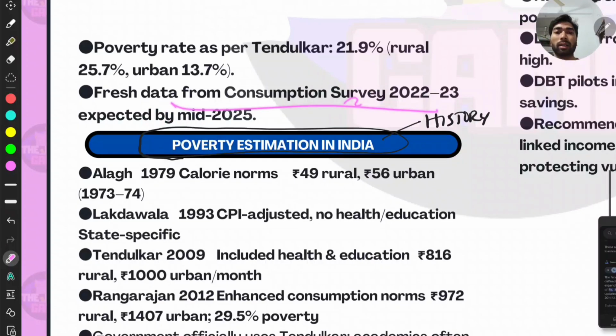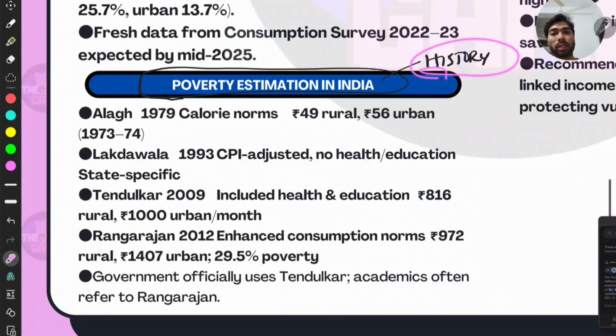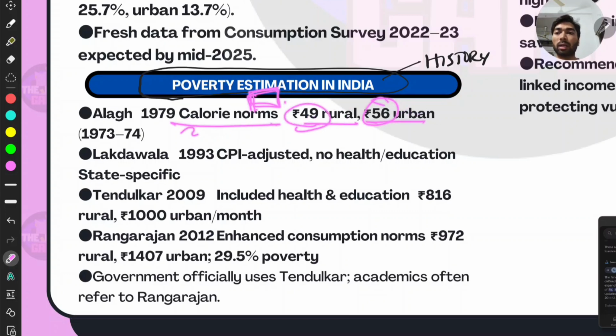Well, the new data is yet to be published. Then, with respect to history of poverty estimation, the Alagh Committee in 1979 during the Janta government, right? You can just fix this chain to the already packet of information that you have, that is the Janta government during that period, the first non-Congress government, right? The calorie norms, that is 49 in rural and 56 in urban, during 1973 to 74, that was the norm, right?